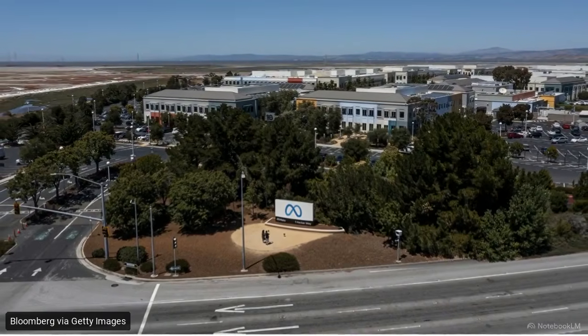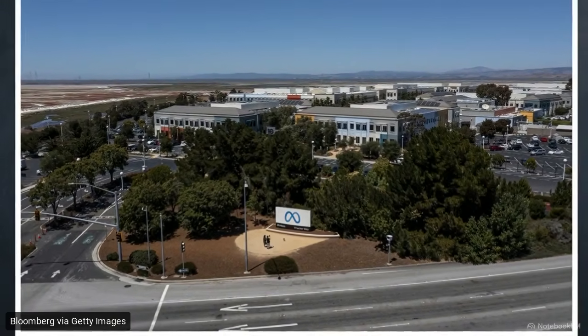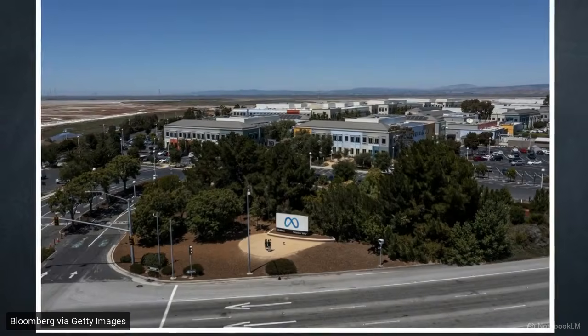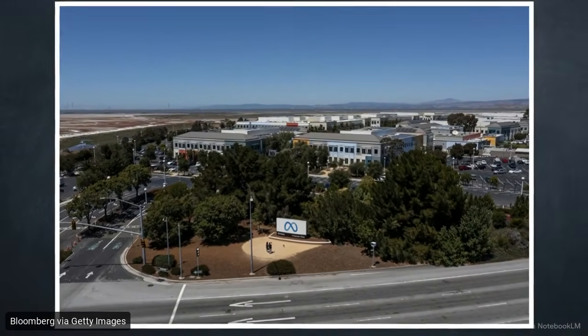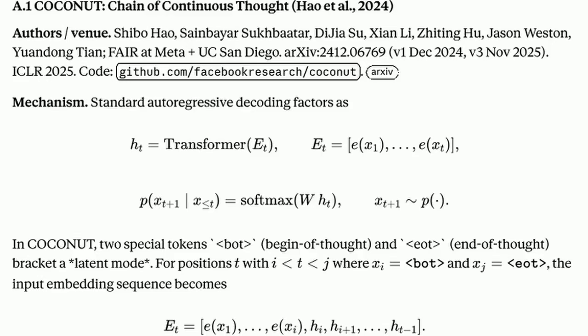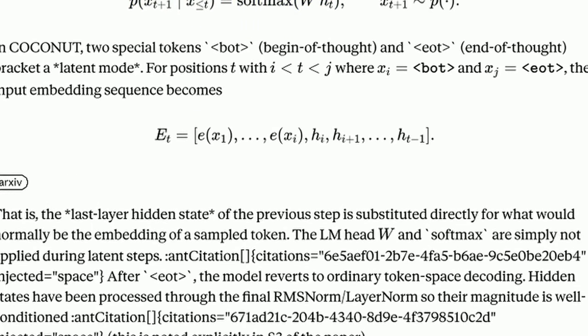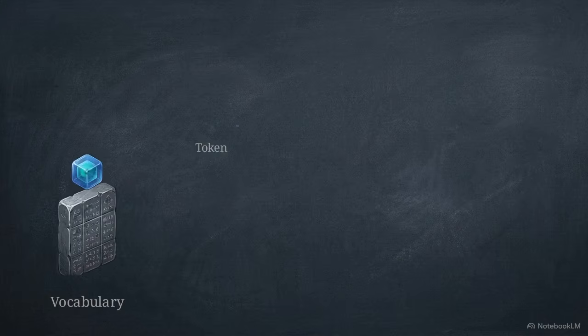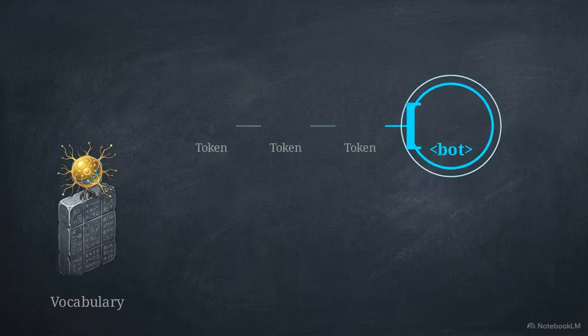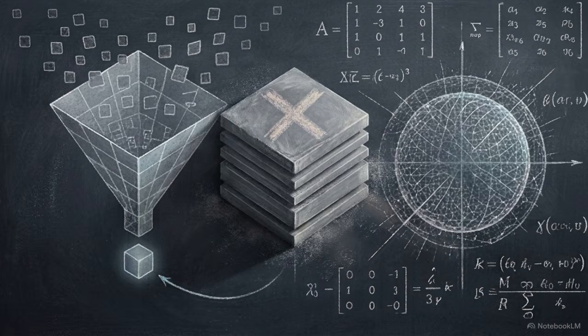Meta FAIR's Coconut, or Chain of Continuous Thought, is the first major implementation of single-model literal Neuralese recurrence. In standard decoding, token probability uses the softmax of the hidden state multiplied by projection matrix W. To achieve recurrence, the architecture bypasses the LM head. The Coconut equation shows how this alters the input embedding sequence. The model generates standard tokens until it produces a specific begin-of-thought token. Once this token is emitted, the language modeling head is deactivated.